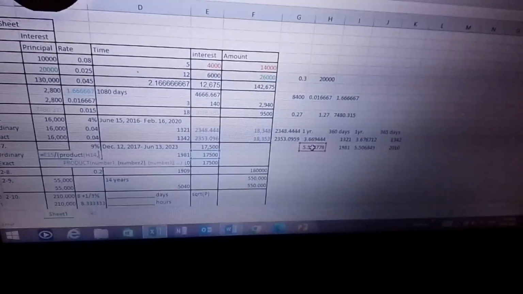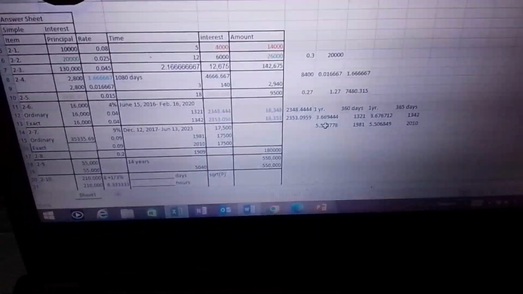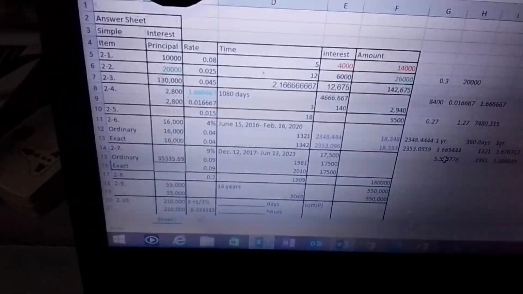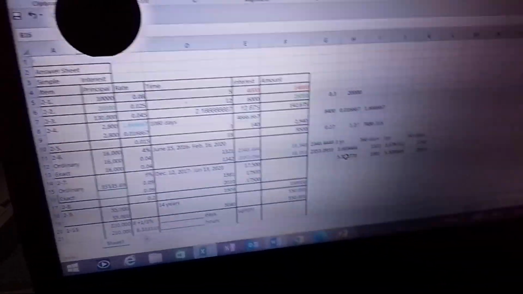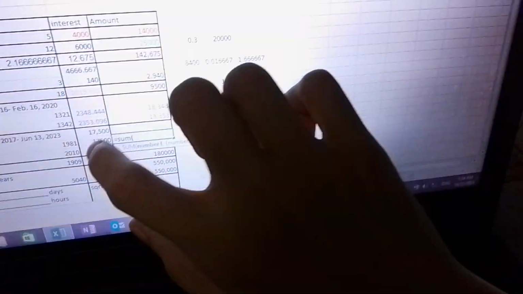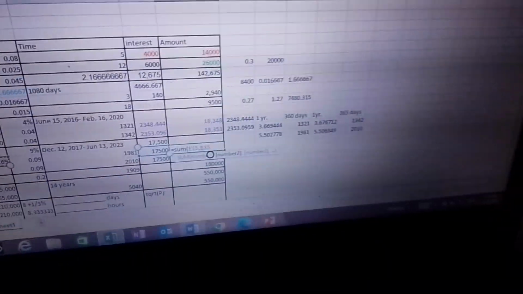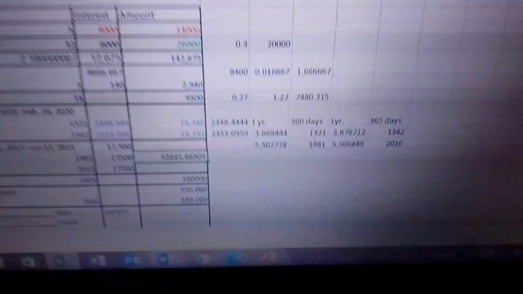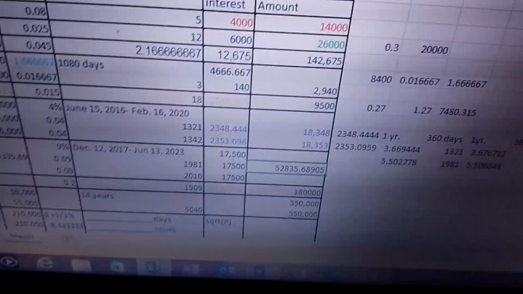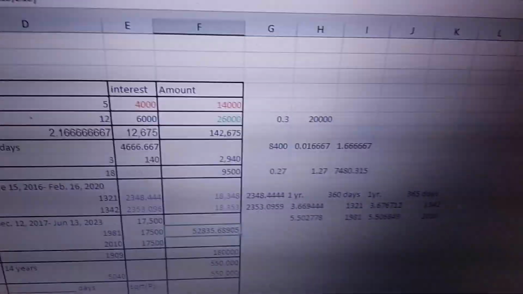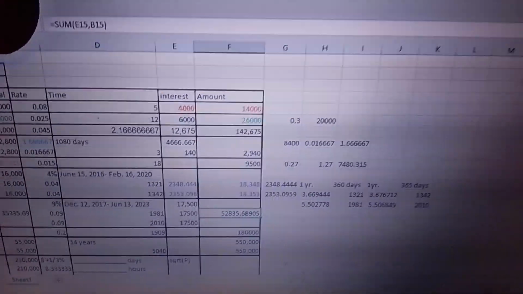Although you can't even see the cell because of the highlight. So, C15. That's the cell that we want, right? And what do we get? Therefore, our principal is 35,335.69 centavos. Now, to get the amount, all we have to do is to just add. So, type the sum and then click on the two numbers that you want to add. And you should get 52,835.69. Right, we get that answer.